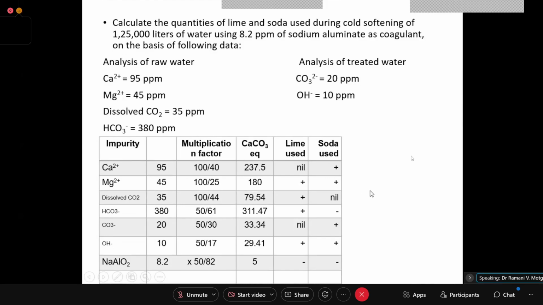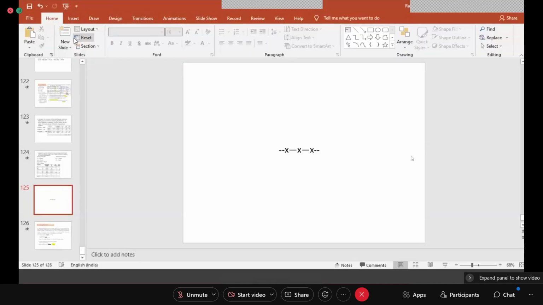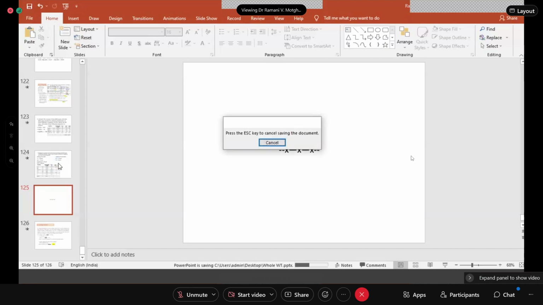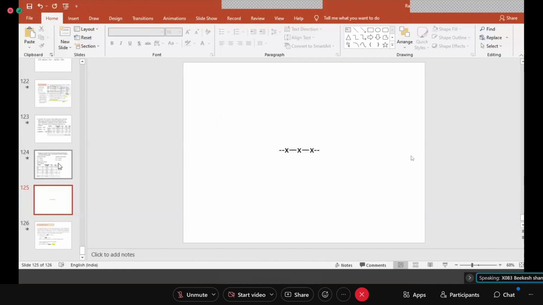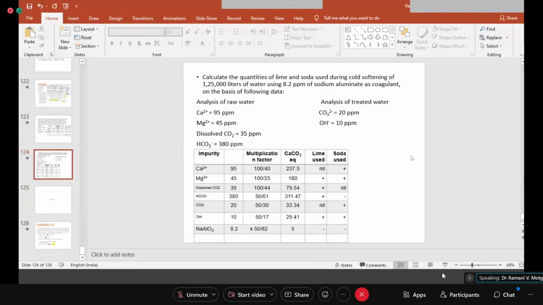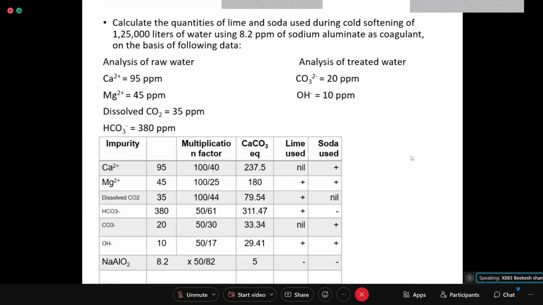So with this, I'd say get the complete formula and get the values for lime and soda used. Okay. So if anyone has any doubt, you can discuss it.